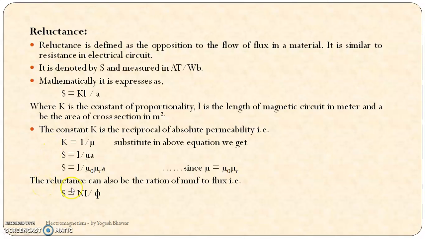Again, the reluctance can also be defined in terms of the ratio of MMF to the flux. That is nothing but Ohm's law of the magnetic circuit. Just like we have defined Ohm's law for an electrical circuit, V is equal to IR, that is EMF is equal to current into resistance. Here it is the same: the MMF is equal to reluctance into flux, or therefore reluctance is equal to MMF divided by flux. So we can call this Ohm's law of the magnetic circuit.